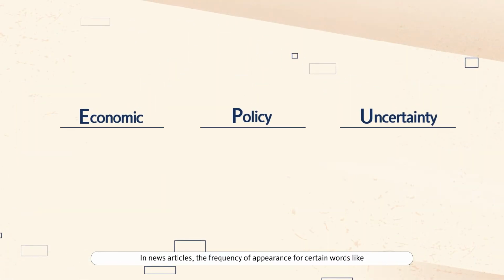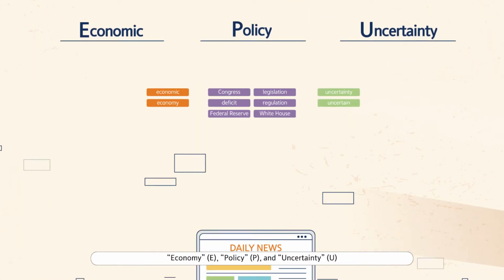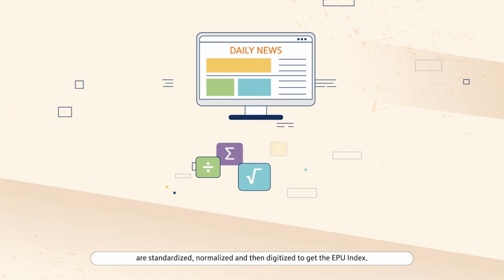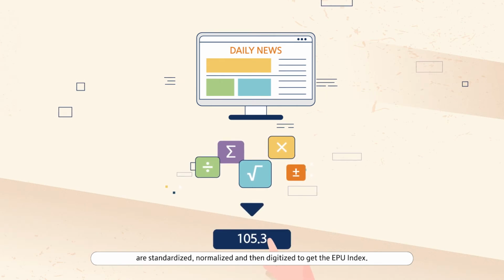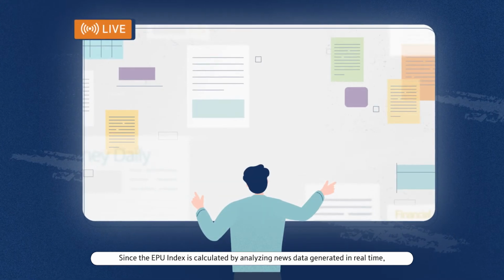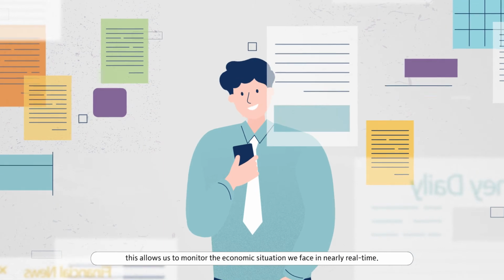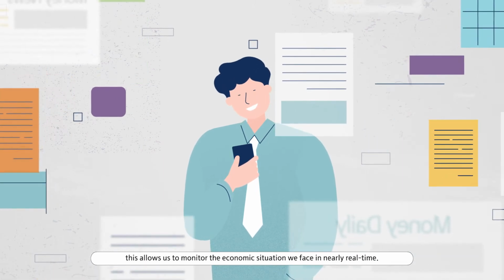In news articles, the frequency of appearance of certain words like economy, policy, and uncertainty are standardized, normalized, and then digitized to get the EPU Index. Since the EPU Index is calculated by analyzing news data generated in real time, this allows us to monitor the economic situation we face in nearly real time.